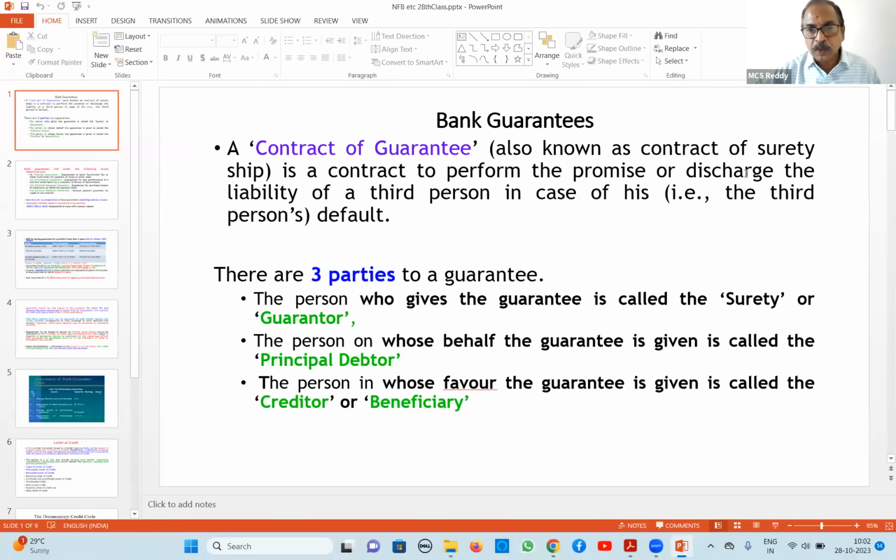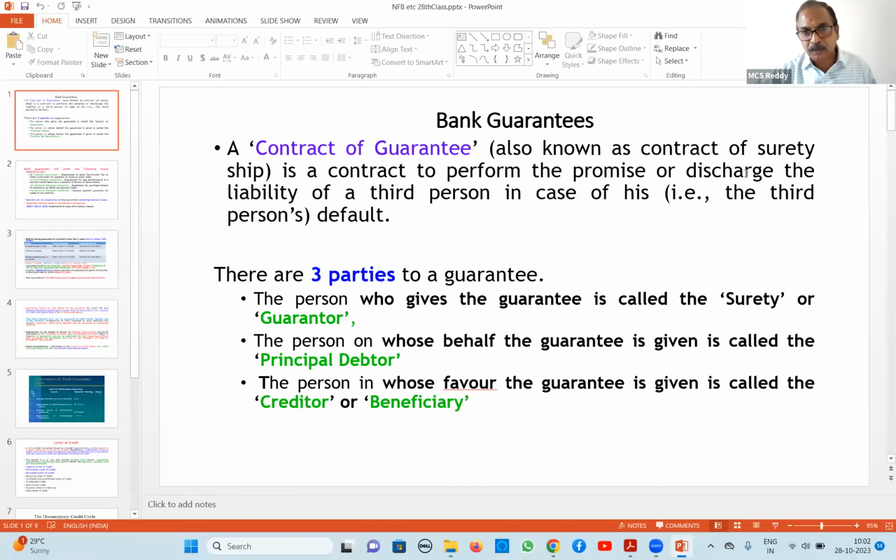If your work is as per our terms and conditions and finished in time, then there is no loss to us. We will not touch that guarantee. Otherwise, we will take the amount from the bank. This is what they ask our customer. So our customer will come and ask us, sir, you arrange a bank guarantee favoring so and so government department for this much amount. So we issue the guarantee.